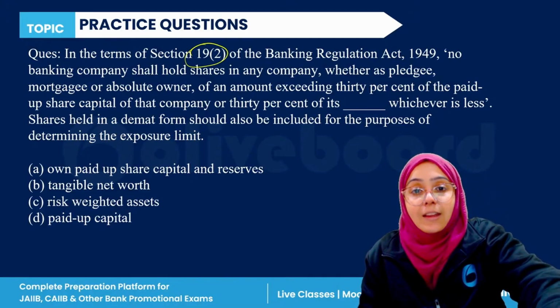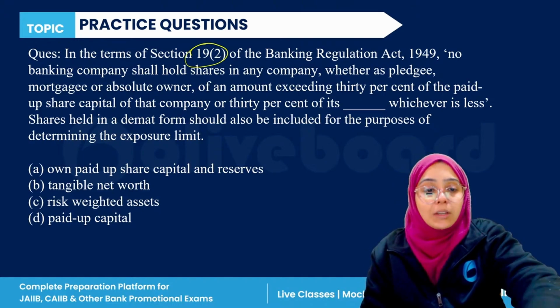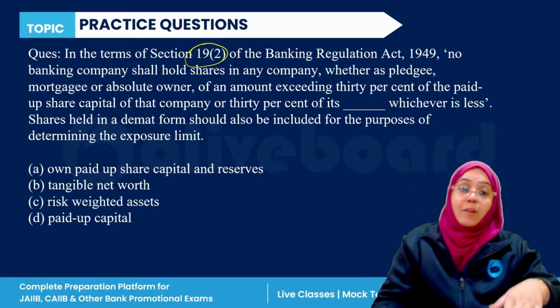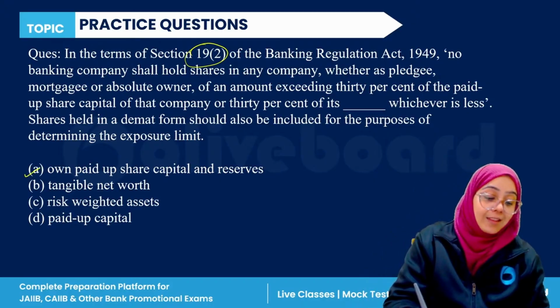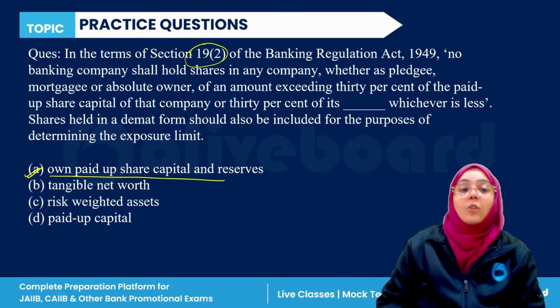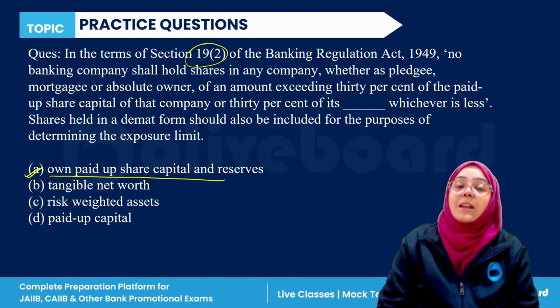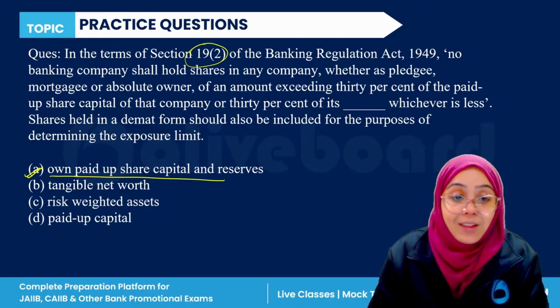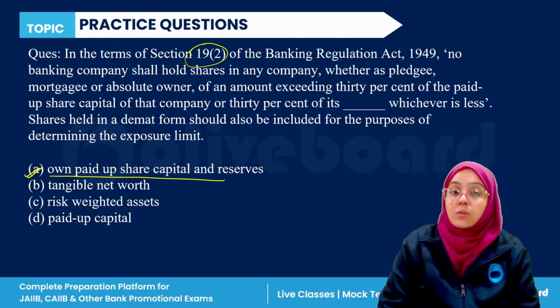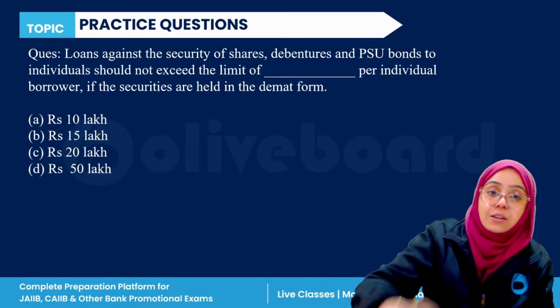So the correct answer for this question is A. It is either 30% of the paid up share capital or 30% of own paid up share capital and reserve, whichever is less. So this is the correct definition, which is defined under section 19(2) of the Banking Regulation Act, right?